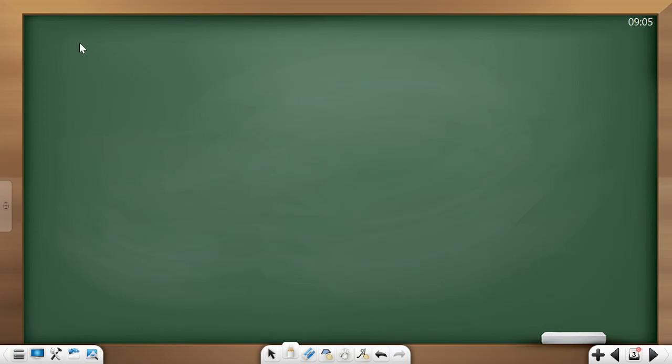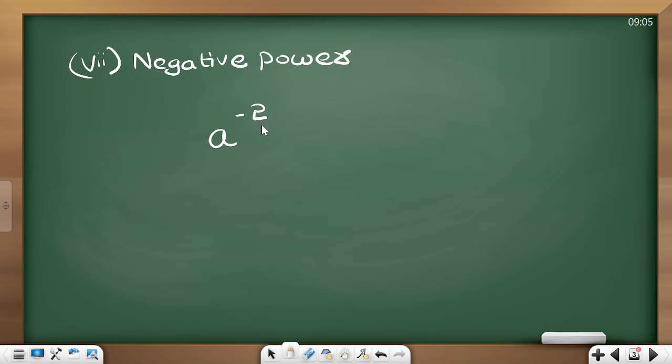The other law, that is the 7th one, we can call it a negative power. What happens if we give negative power to a number? Like you have a power minus 2. Then how to write it? Generally, children make the mistake by writing it as minus a square. That's absolutely wrong.